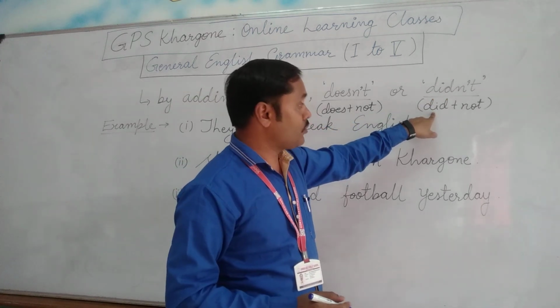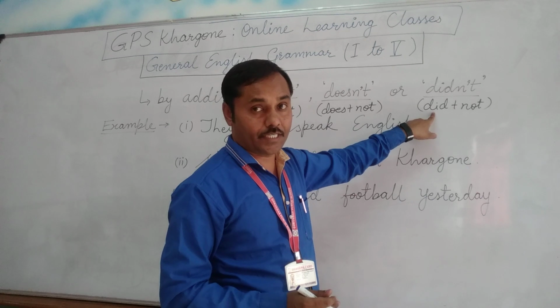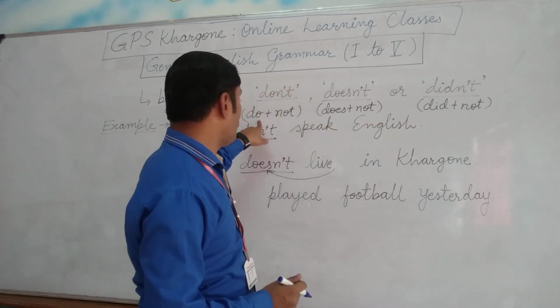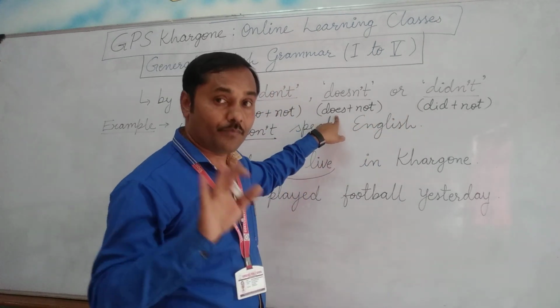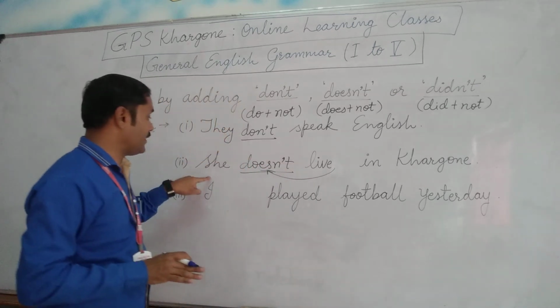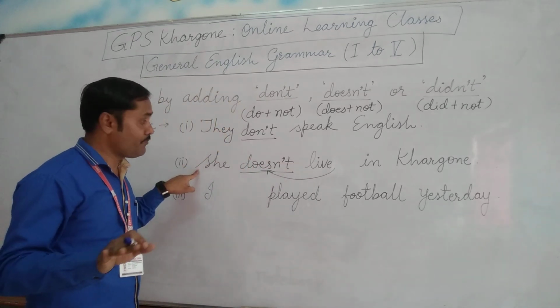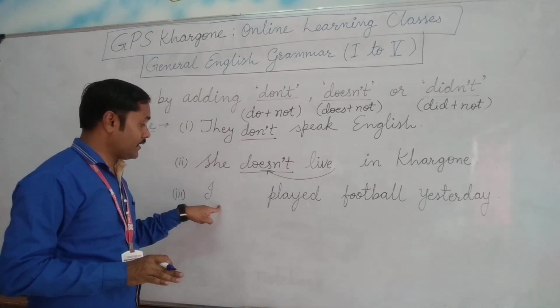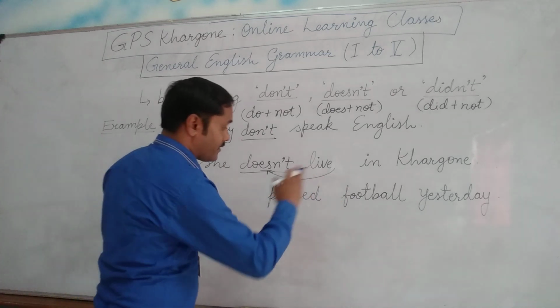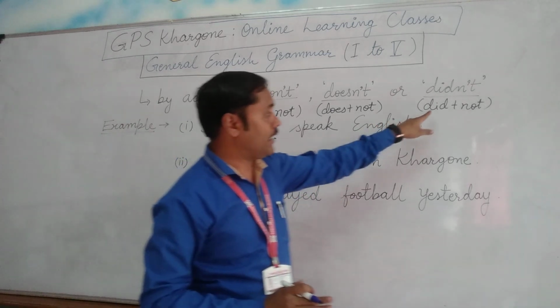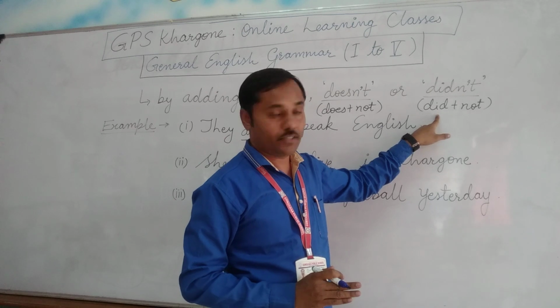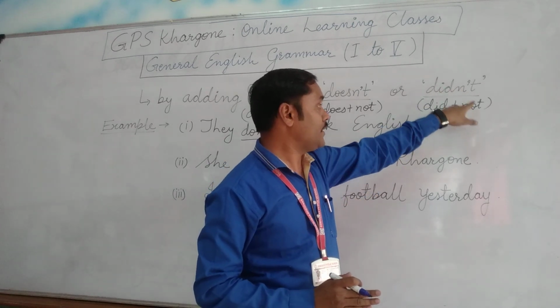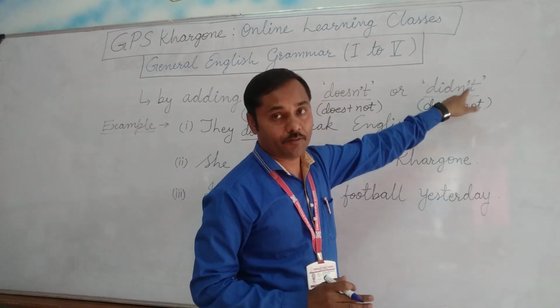The helping verb for the past simple tense is did. Do and does are used in present tense, just like the first two sentences are of present tense. This sentence is of past tense, so I use the helping verb did. And did plus not makes didn't.